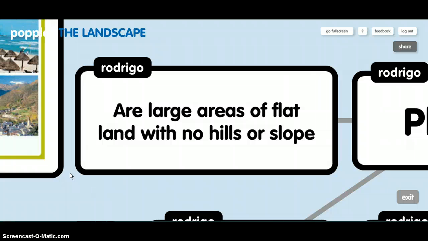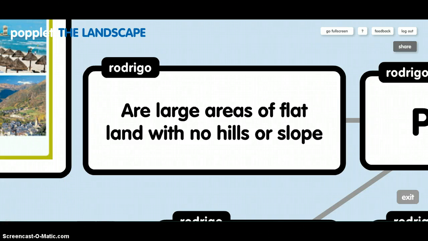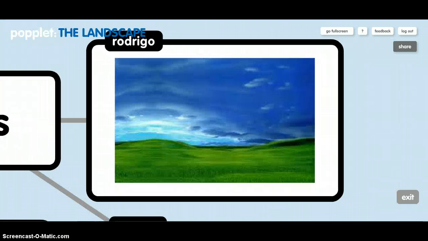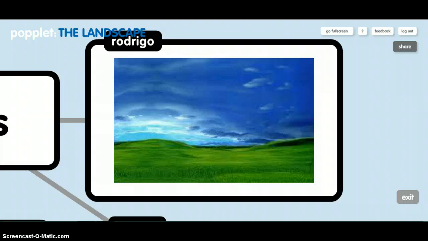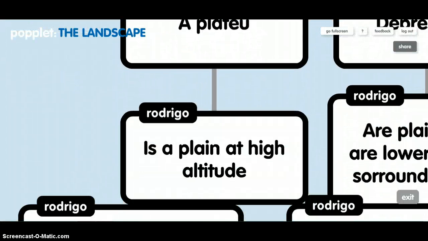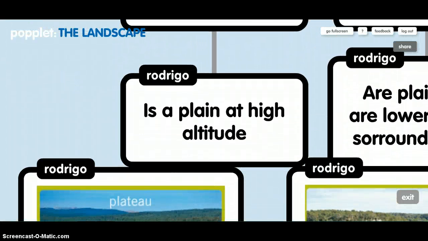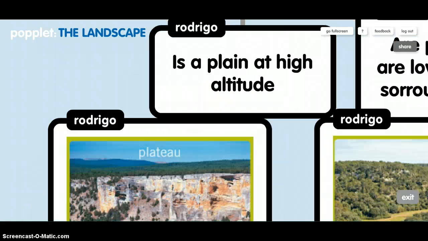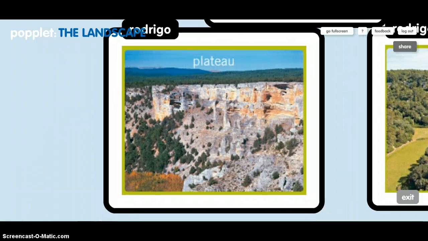Plains are large areas of flat land with no hills or slope. This is a photo of a plain. A plateau is a plain at high altitude. This is a photo of a plateau.